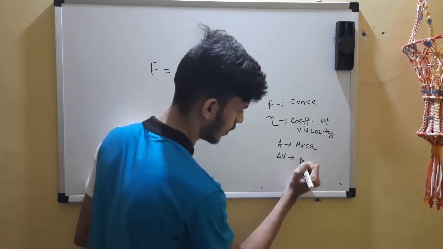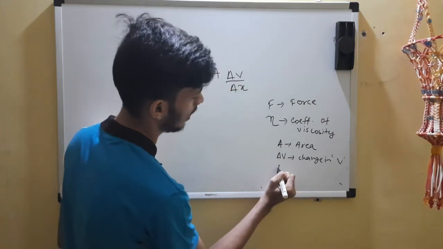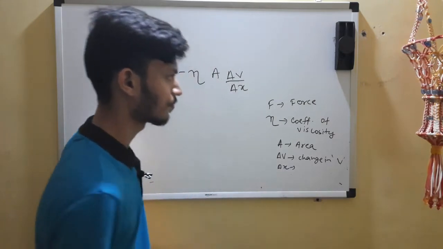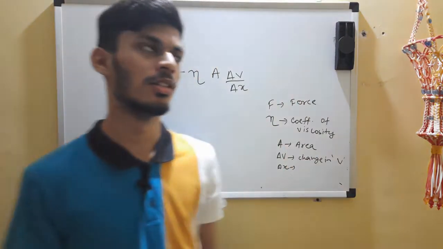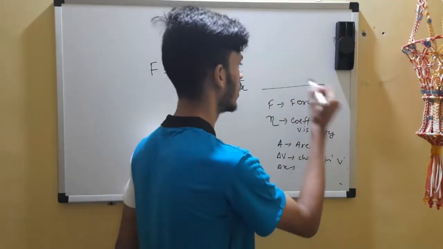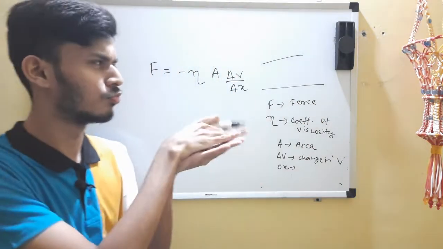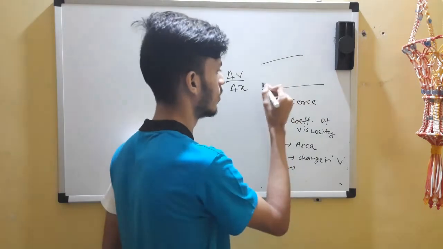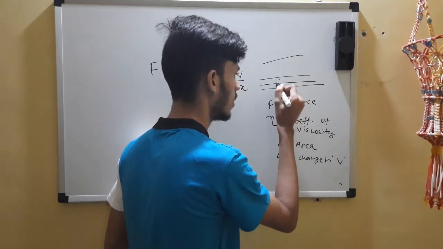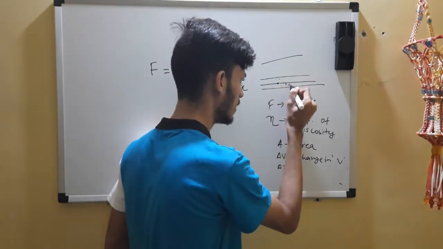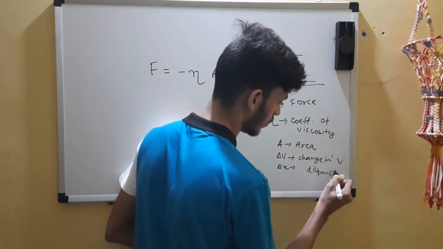Delta V, change in velocity. Who cares? We just want velocity. Delta X, change in length, actually, gradient. Like this, if you had to know the formula from its origin, it is about the resistive force between two laminas of water, like any liquid for that purpose, ideal liquid. So you have the liquid flowing, so between these two layers, what is the force? So dx is this distance, actually, and that is what I want you to get from here.